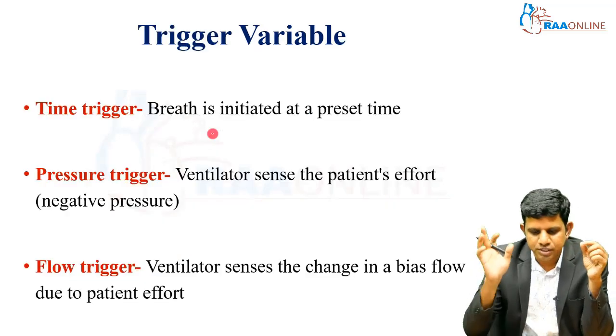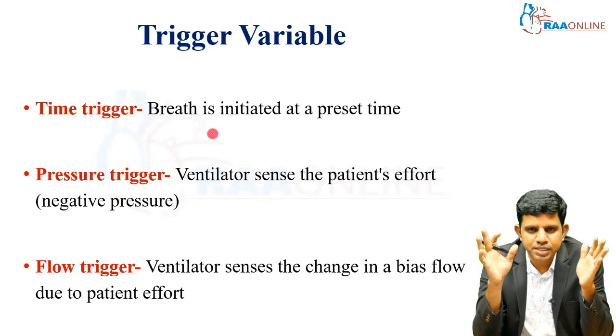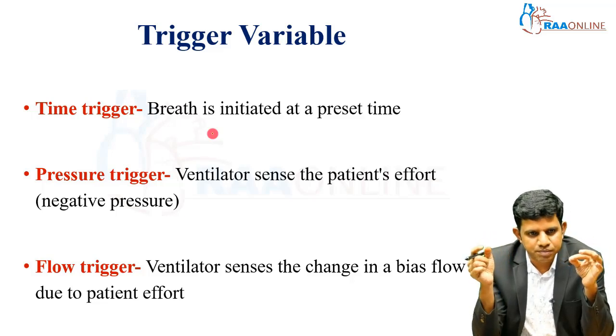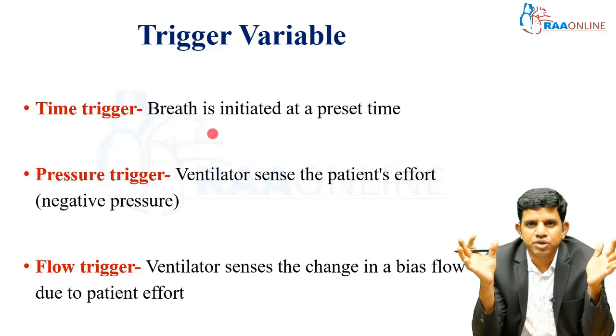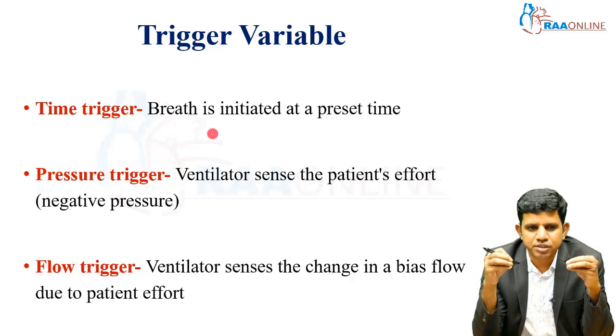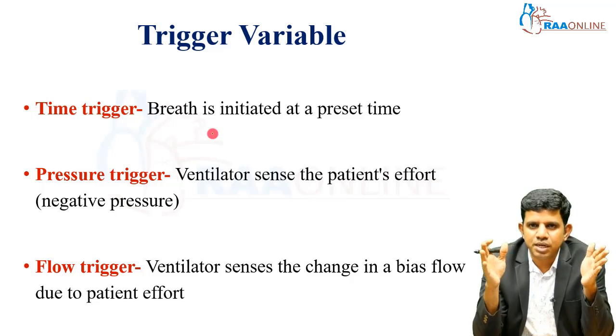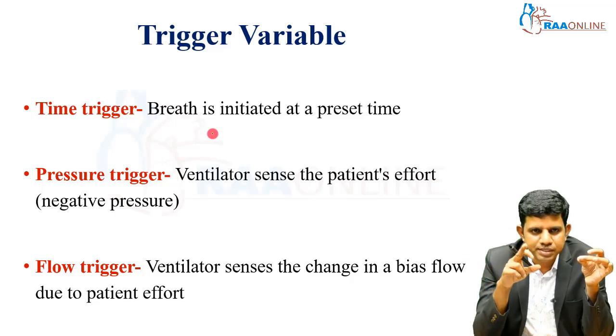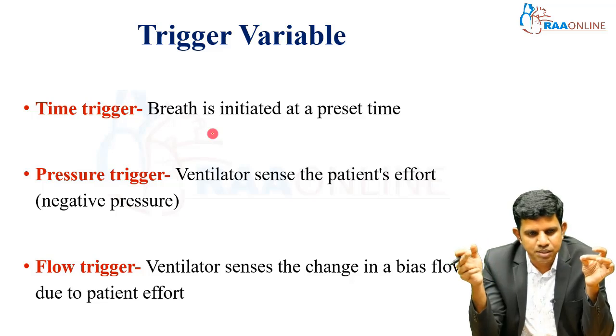So first we discuss the trigger variable. The trigger variable means how the initiation of the breath occurs. There are three variables: time trigger, pressure trigger and flow trigger. The time trigger means a breath is initiated at a preset time. Pressure trigger means whenever the patient generates an inspiratory effort, the ventilator senses the pressure changes in the circuit and gives a breath. That is a pressure trigger.